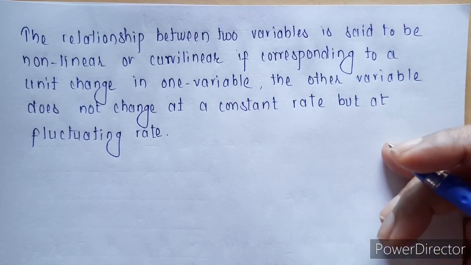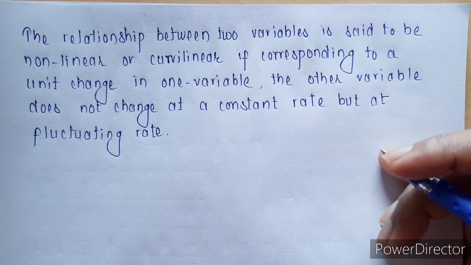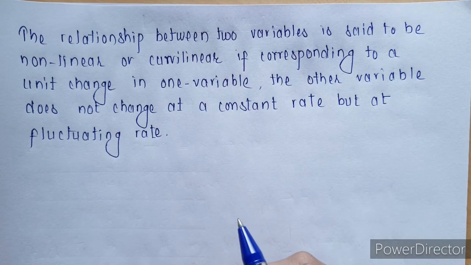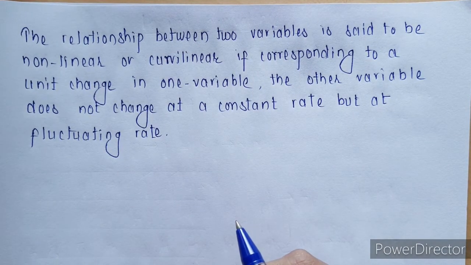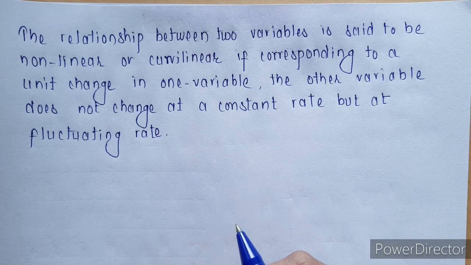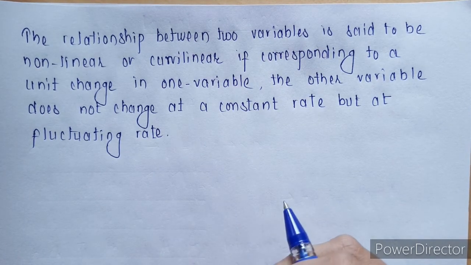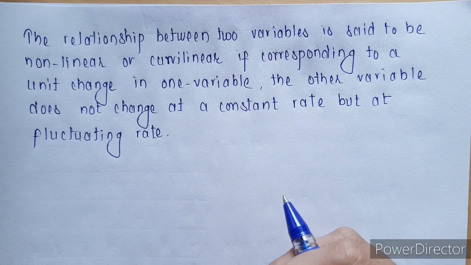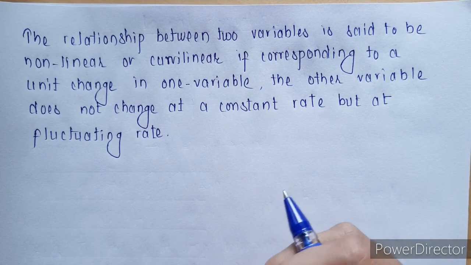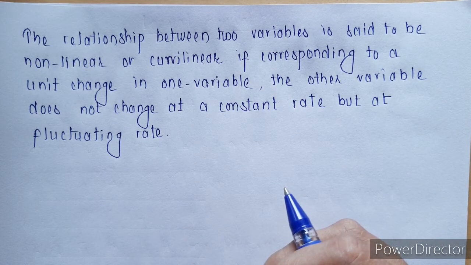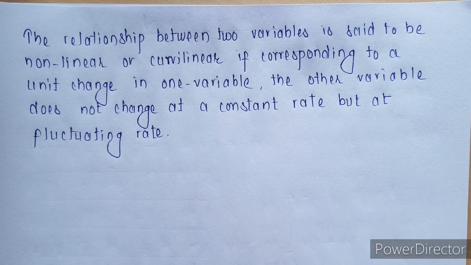The relationship between two variables is said to be non-linear or curvilinear if corresponding to unit change in one variable, the other variable does not change at a constant rate but at a fluctuating rate. So whenever there is no constant change, it is called a non-linear correlation or also a curvilinear correlation.